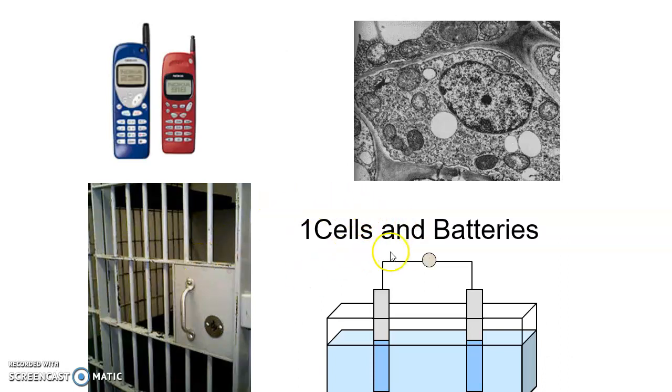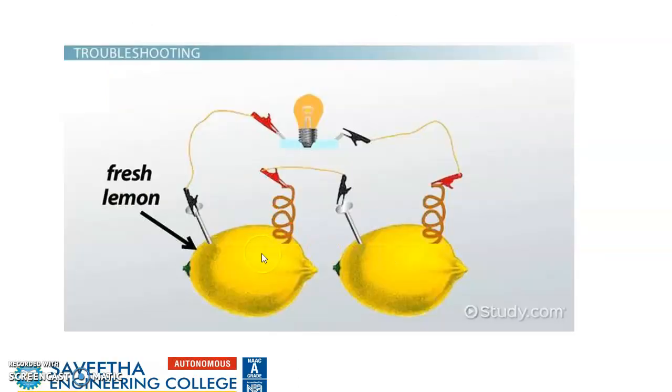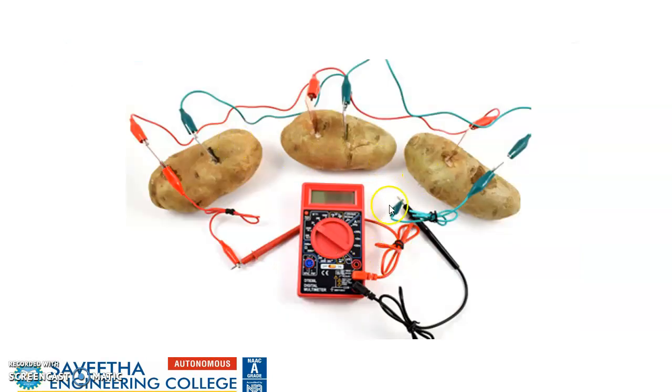Now we are moving on to cells and batteries. This is a lemon battery. It is very easy to construct. Take a lemon, insert a zinc rod and a copper rod, and connect them. There will be production of energy. That is what is known as EMF. We can also generate the same thing using potatoes.